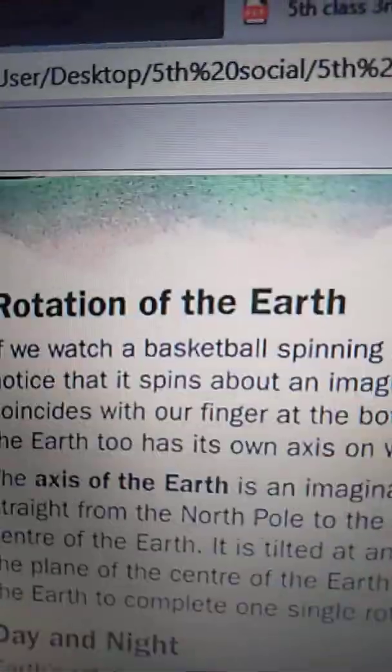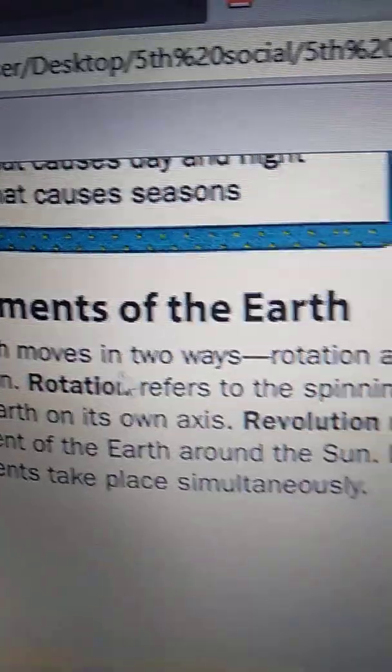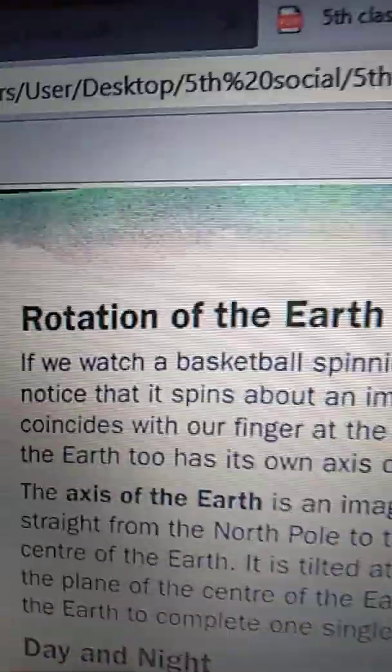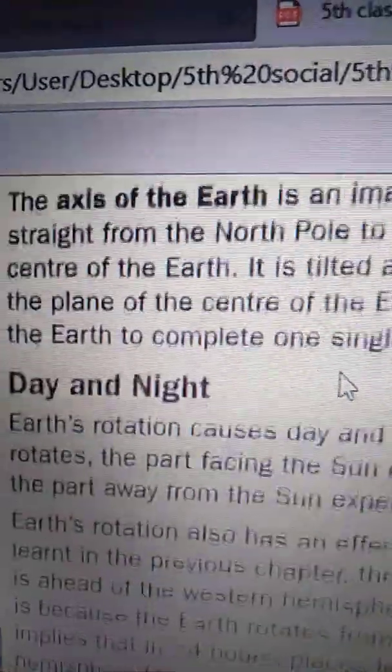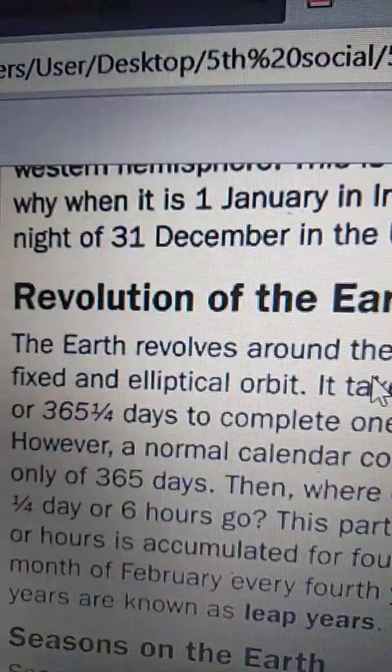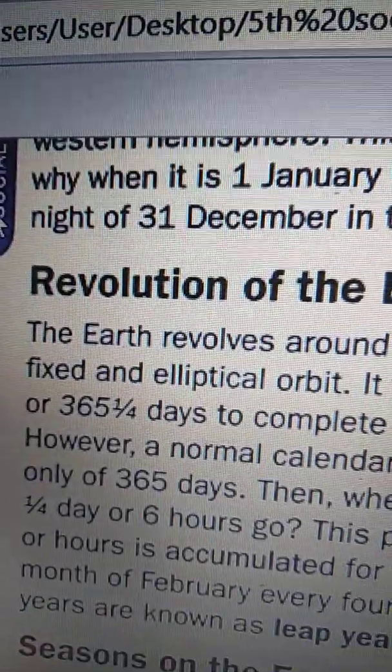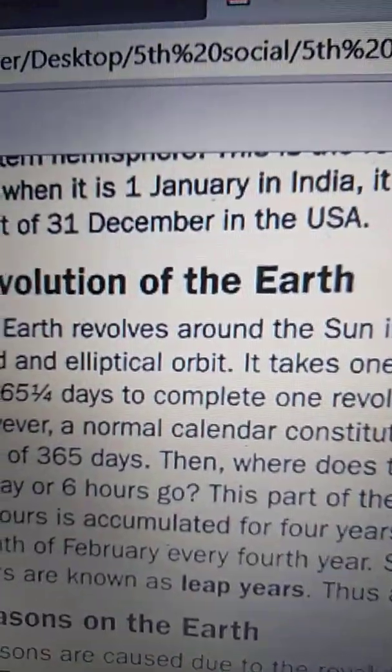And see, yesterday we learned in your previous class the movements of the Earth. The movements of the Earth are rotation and revolution, right? And we have completed rotation of the Earth and day and night. And in today's class we are going to learn revolution of the Earth.